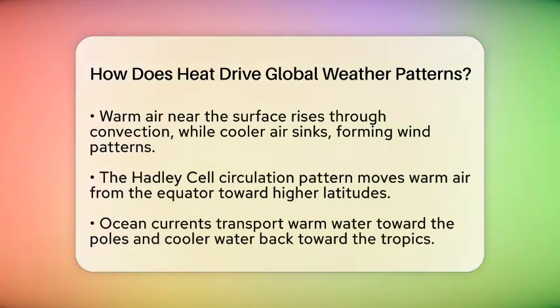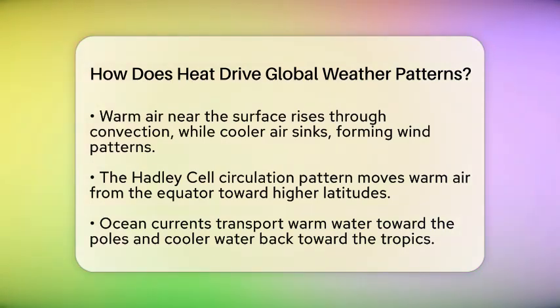One of the main circulation patterns is called the Hadley cell. It starts with warm air rising near the equator, moving upward and toward the poles at high altitudes, then cooling and sinking around 30 degrees north and south of the equator. These currents carry heat and moisture, helping form clouds and bringing rain or dry spells.